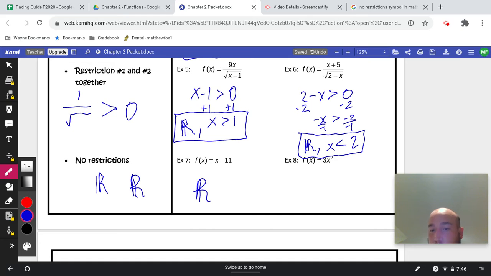And the final one, 3x squared, once again, we can have any value go in for x, and it won't screw us up. So all reals.